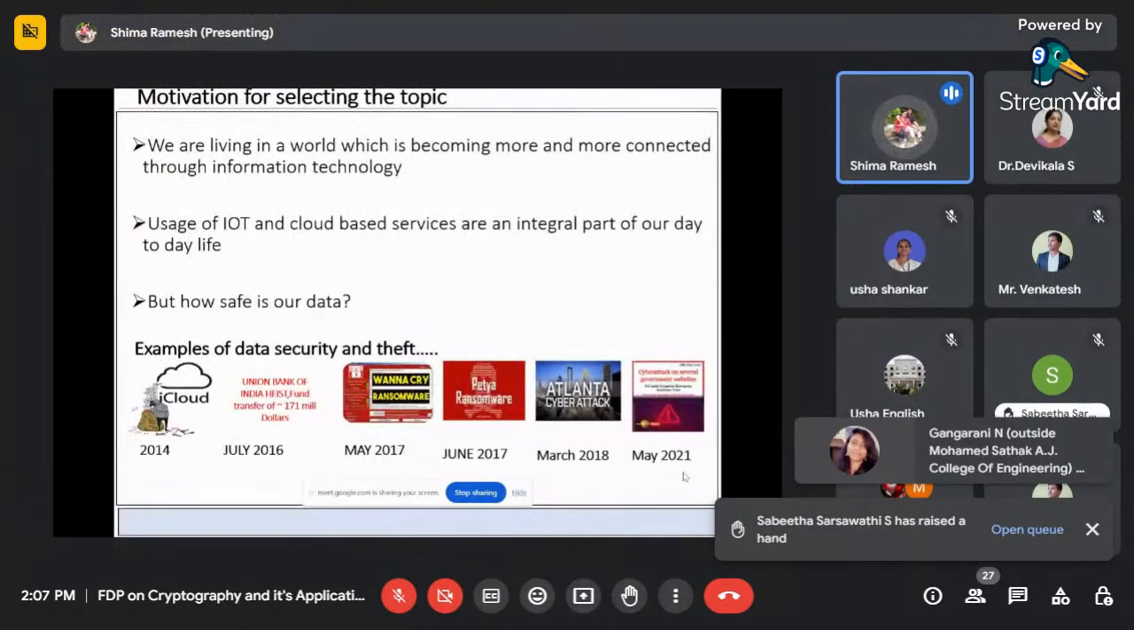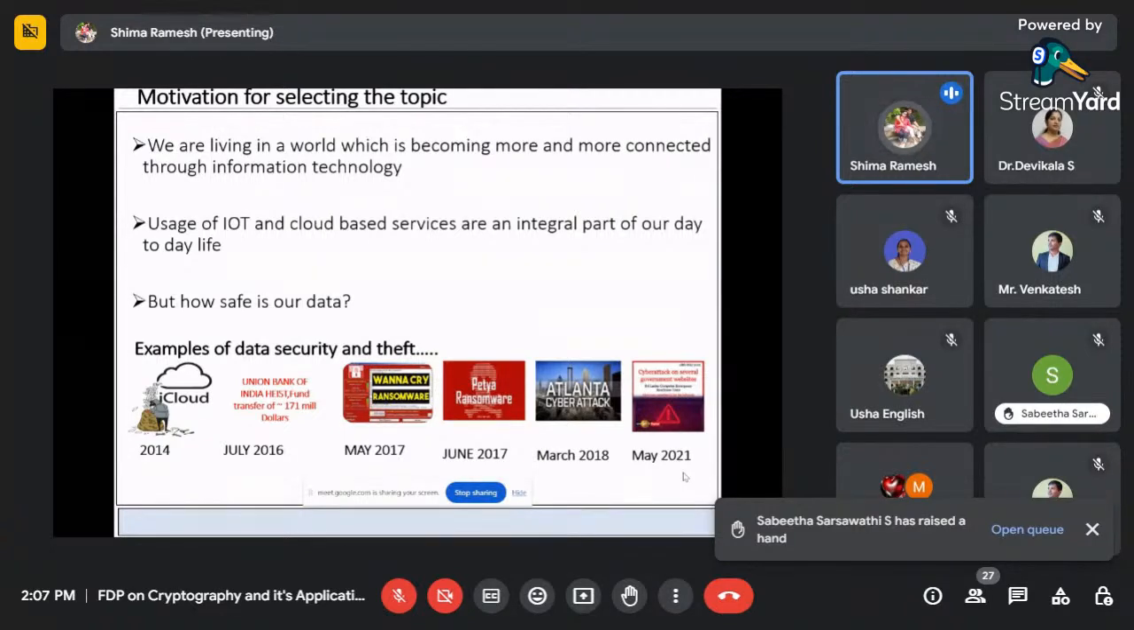Okay, so the main motivation behind selecting this topic is, as we know, we are living in a world which is becoming more and more connected with information technology, right? And the use of cloud-based services, IoT, and all are an integral part of our life. So we don't know how safe our data is, because major data security breaches and thefts happen in real time.